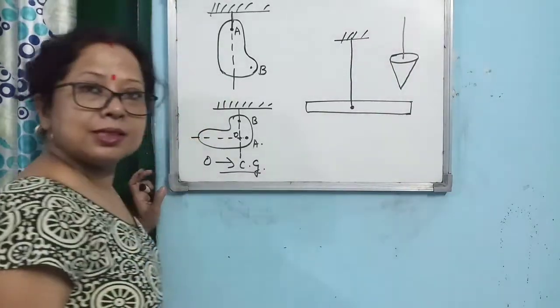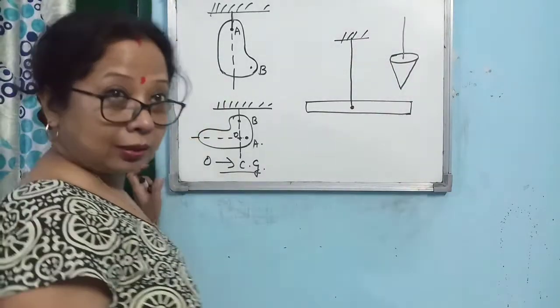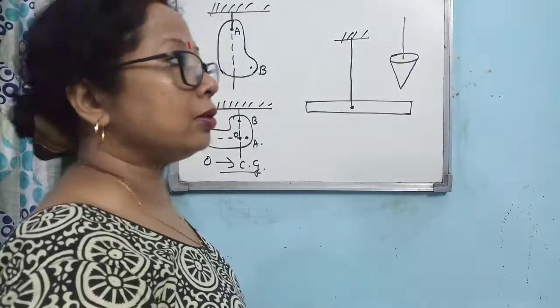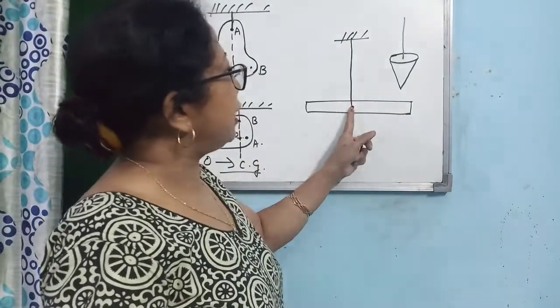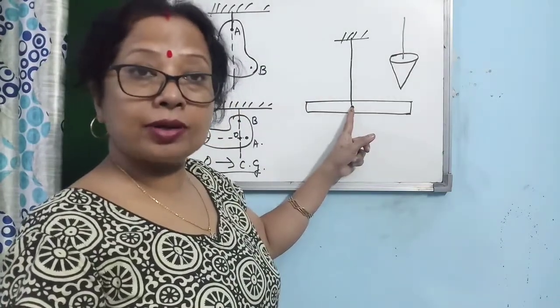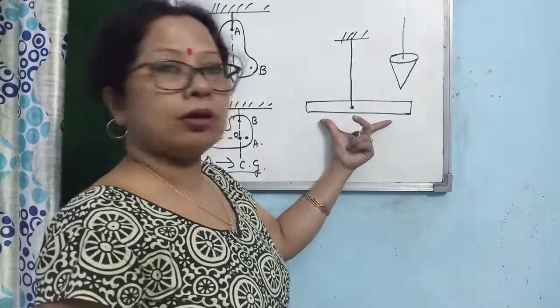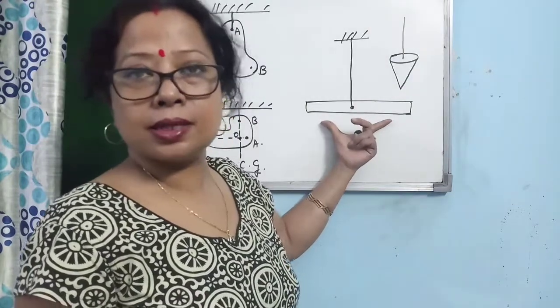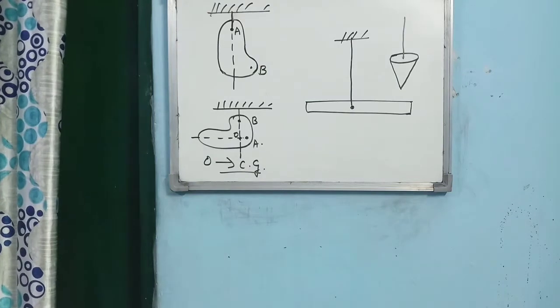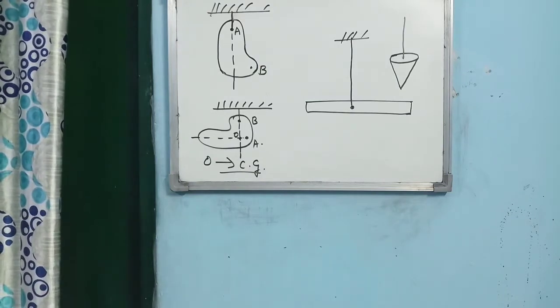So if you suspend the meter scale through a string, you will see... you have not done this experiment? You are in 10th standard and last year you did not do any experiment. So if you hold it at 50 centimeter, which is the center of gravity, you will see it will be in equilibrium. You can balance the scale. So center of gravity you may consider as the balancing point of any object also.